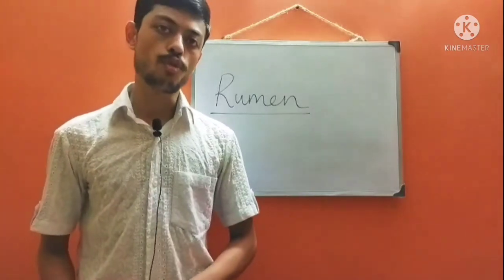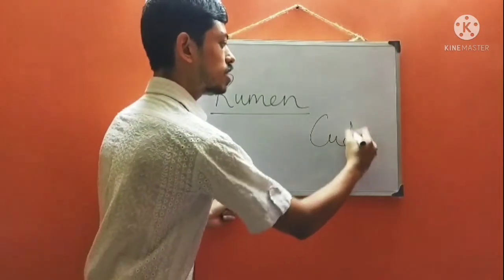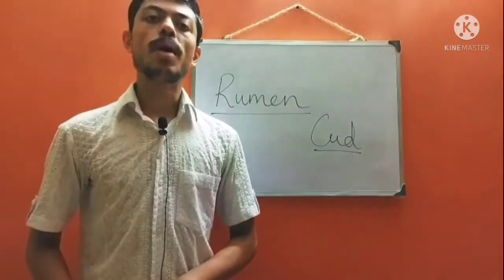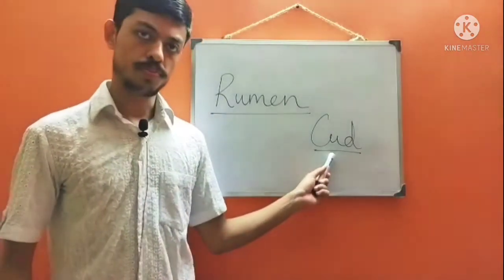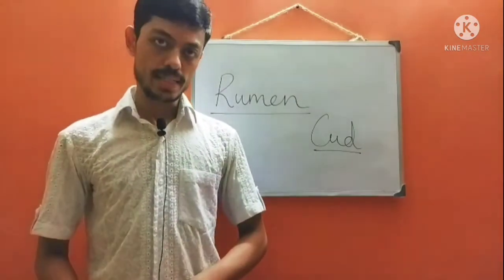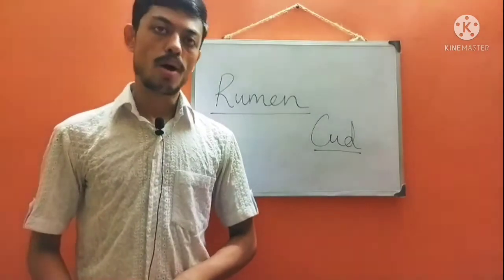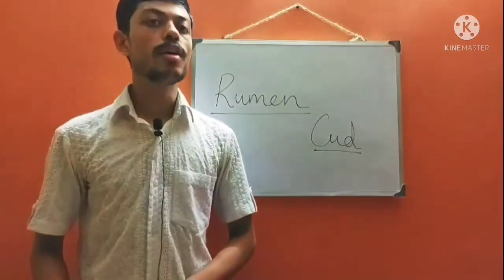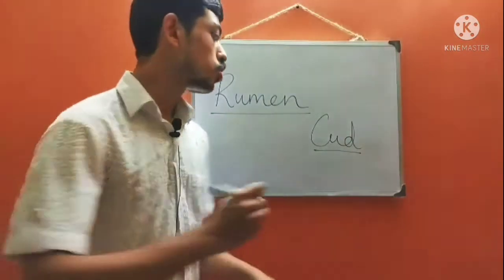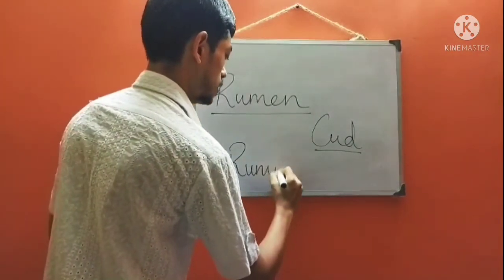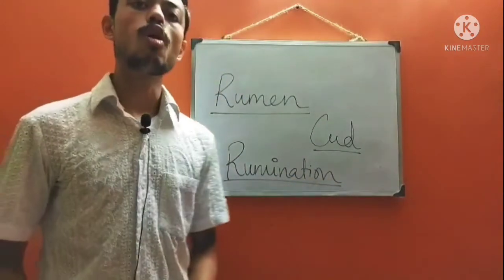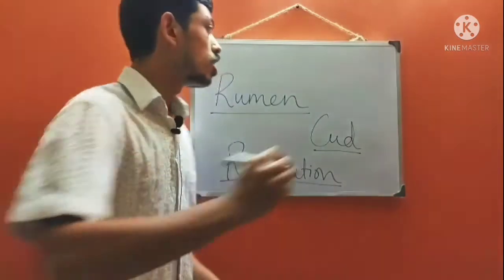The partially digested food is called the cud. Now, what happens? The cud moves back to the mouth in small lumps for further chewing and mastication. This process is called rumination, and the animals which follow the process of rumination are known as ruminants.